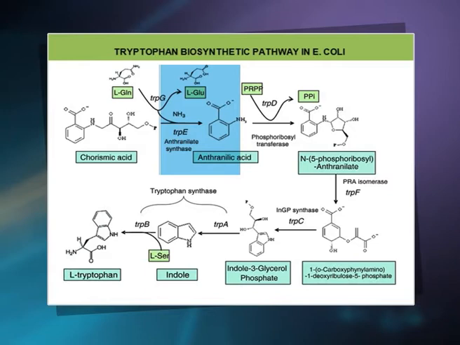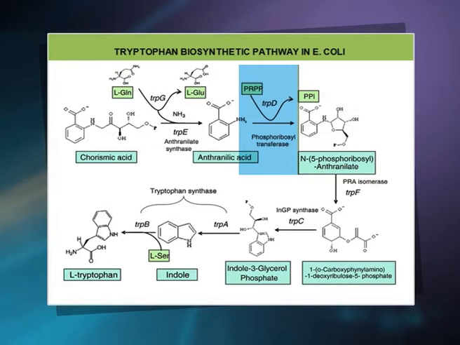Glutamine donates a nitrogen in the first reaction that ultimately becomes part of the completed indole ring. Anthranilate then condenses with phosphoribosyl pyrophosphate, PRPP. The indole ring of tryptophan is derived from the amino group of anthranilate plus 2 carbons derived from PRPP and the ring carbons.